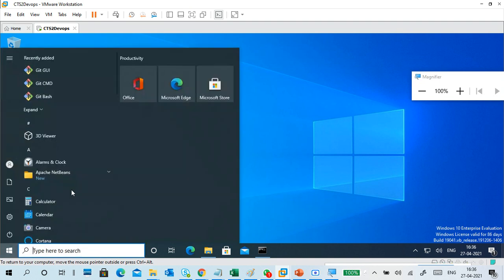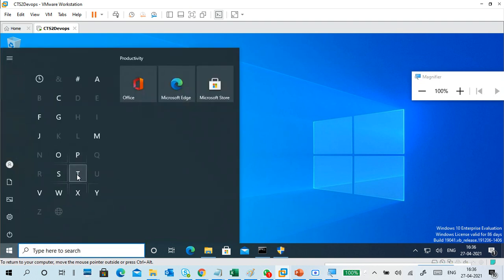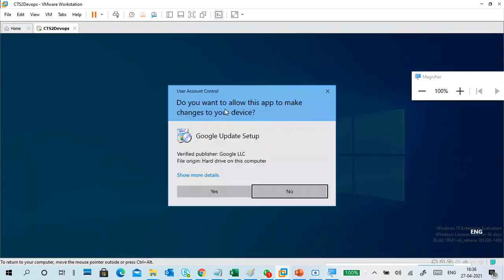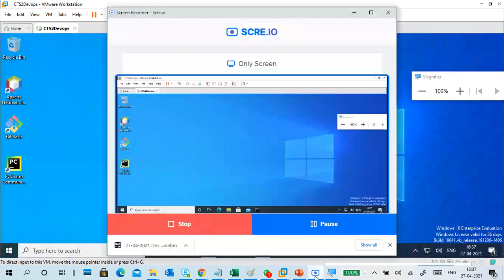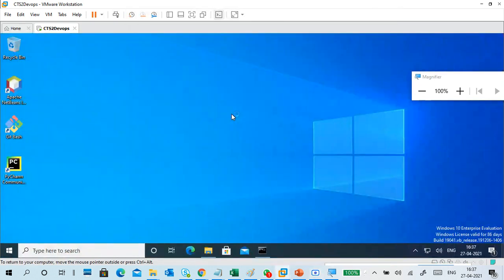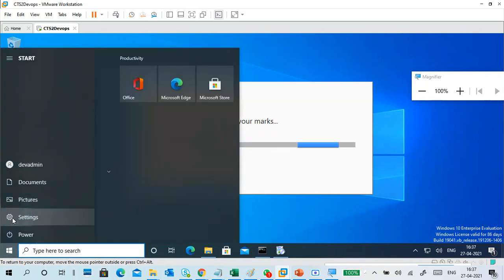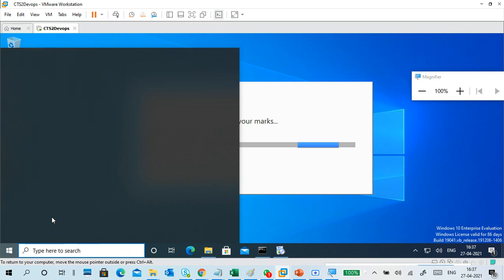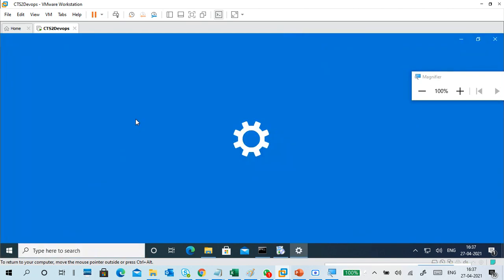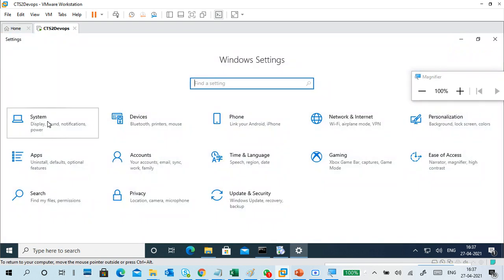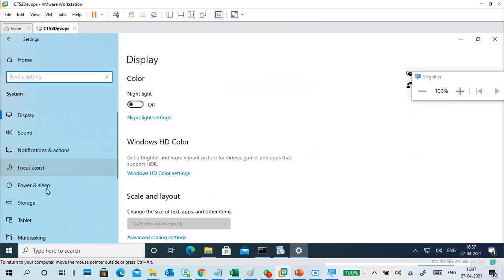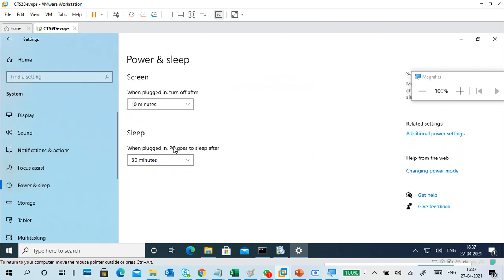Meanwhile, there are two more things I have to do. I think recording is going on. I'm installing Google Chrome, and I'm also going to the settings, because my PC keeps going into sleeping and paused mode, so it takes time to wake up. I have to change the power options. How to change power options? Under System.